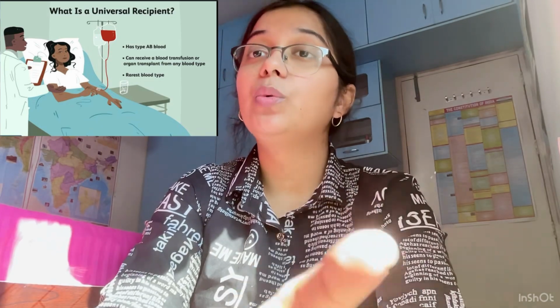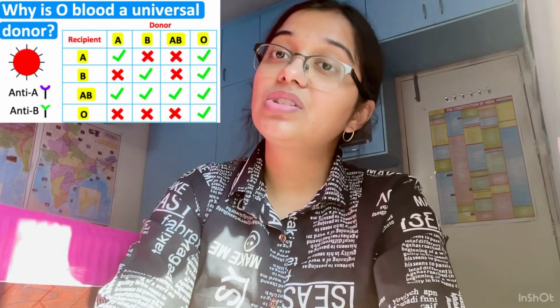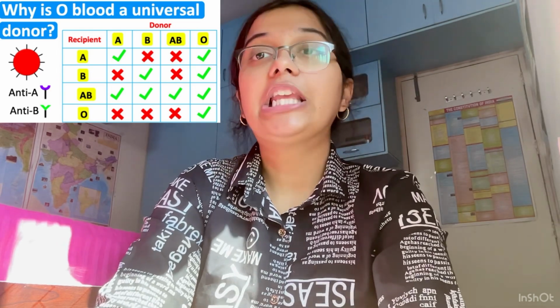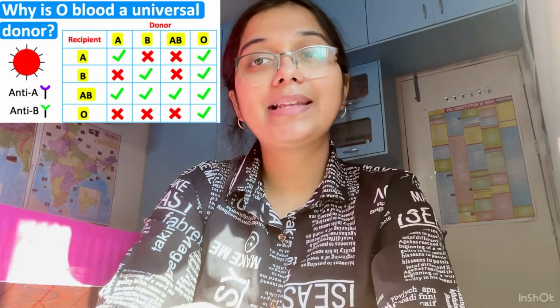Right? So now we'll be talking about the person who is of blood group AB. He is known as the universal recipient because he can take blood from any blood group. And the person who is of blood group O is known as the universal donor because he can give blood to any blood group but can accept blood of only O.